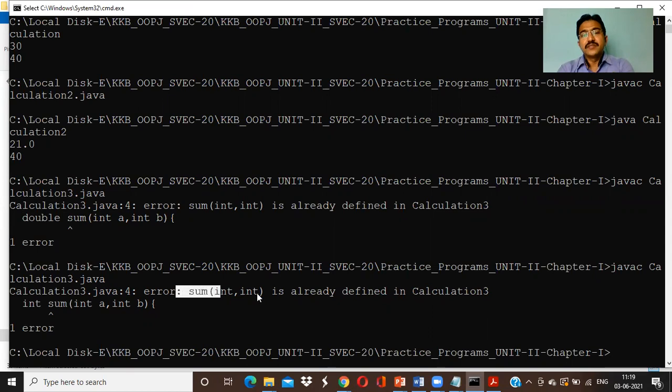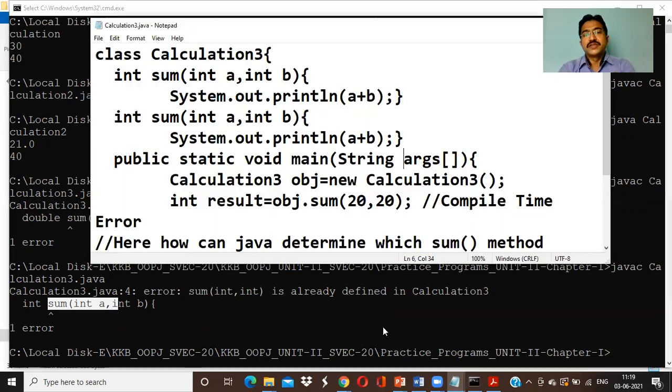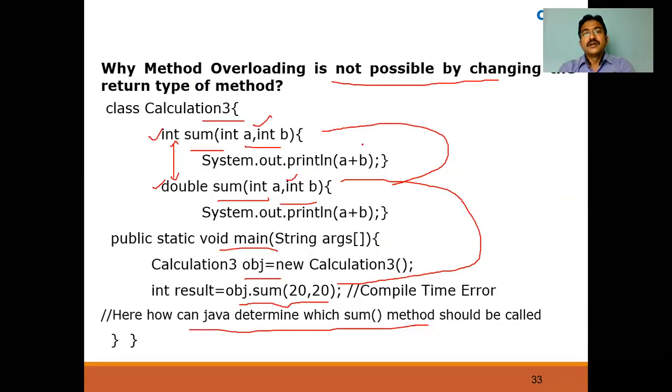It is saying sum is already defined. Why are you defining it again, right? So redundant code will be there. So that's why in Java, method overloading is not possible by changing the return type of a method. That we have to remember very clearly.